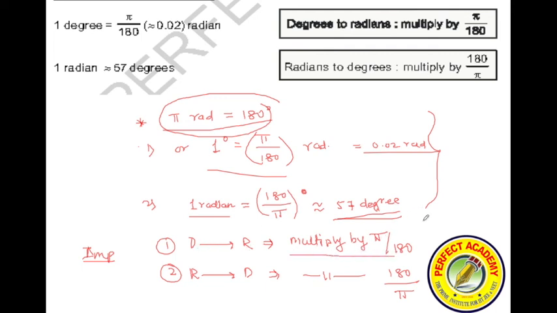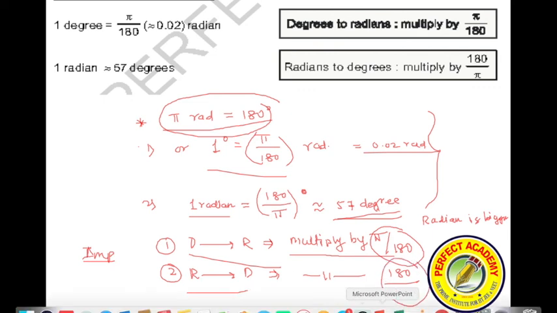You can remember radian is a bigger unit. So the answer while converting radians to degrees, listen carefully, should be bigger, and degrees to radians, the answer should be smaller. So remember: degree to radians multiply by pi by 180, and radians to degrees multiply by 180 by pi. Is it clear with you?